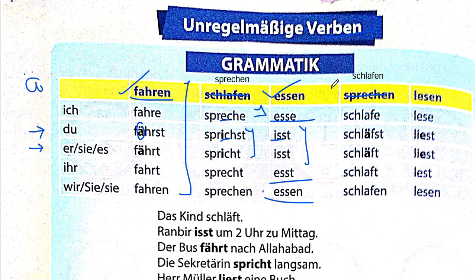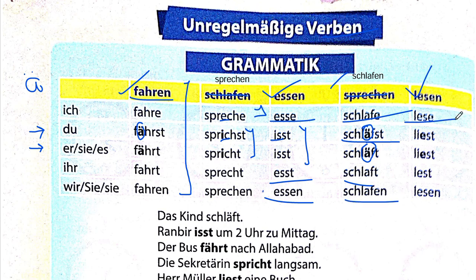Okay, moving to schlafen. Schlafen is to sleep, essen is to eat. Schlafe, schläfst. The only difference is coming for du and er/sie/es, where this A has an umlaut on it. Umlaut is these two dots, and it's pronounced kind of like eh, schläfst, not schlafst. This is schlafen, schläfst. That's the difference. The endings are the same. Here is schlaft, schlafen.